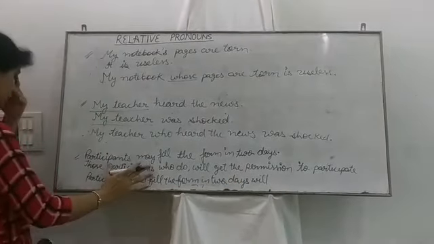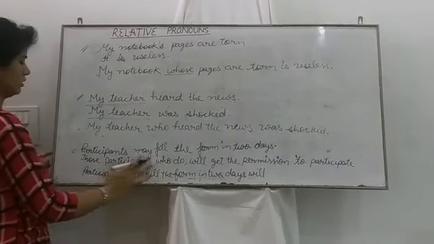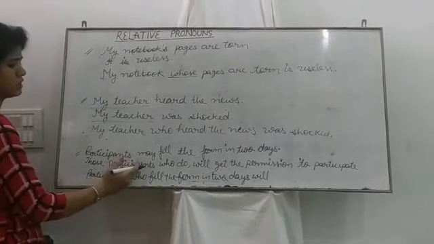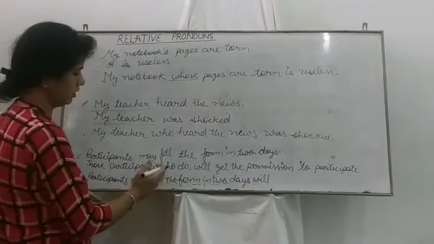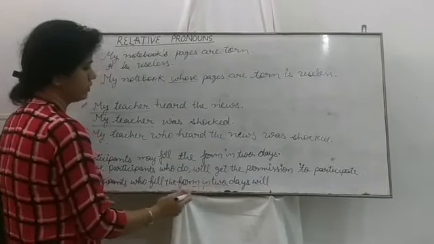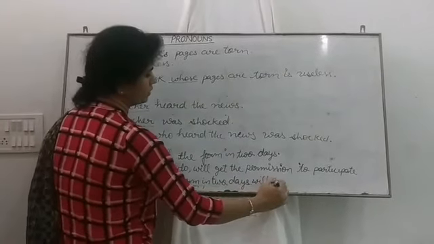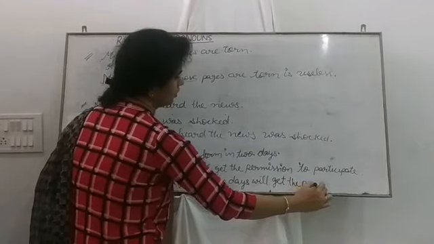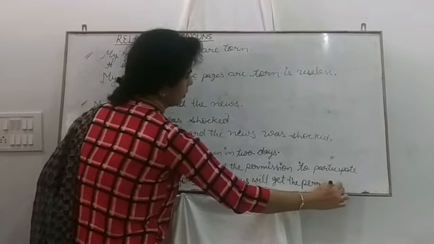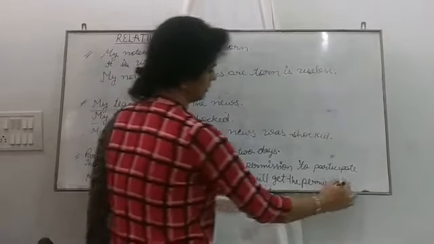Here we will omit this portion, those participants who do, because it is repeated and we are going to avoid the repetition. So from here we will start.